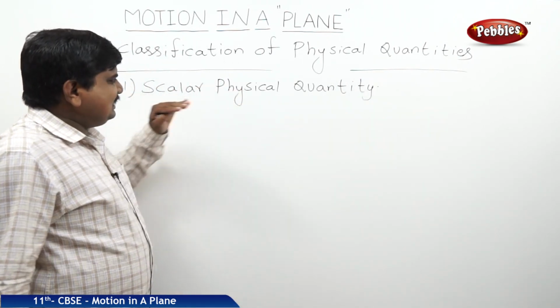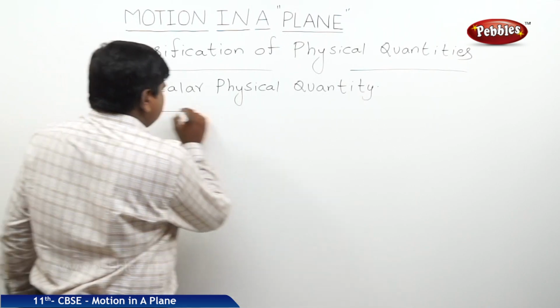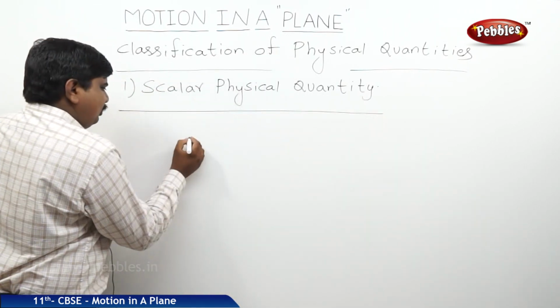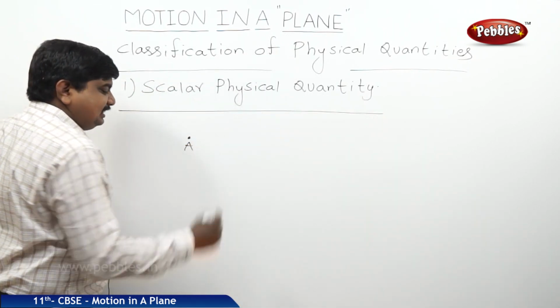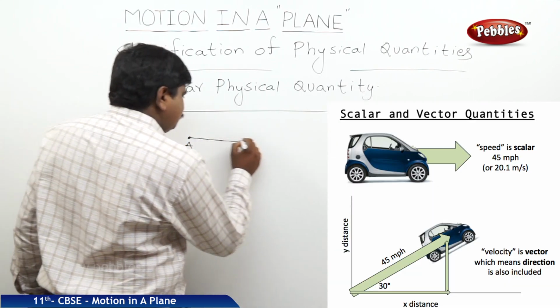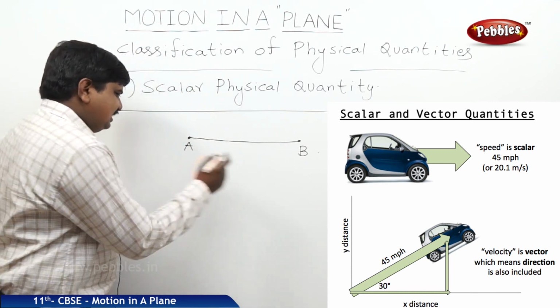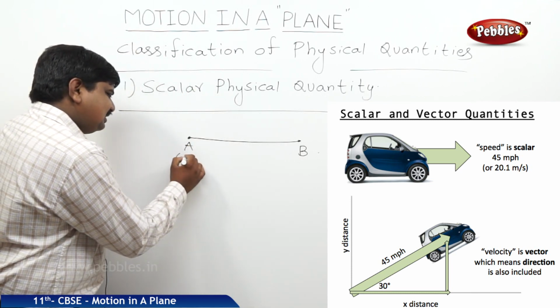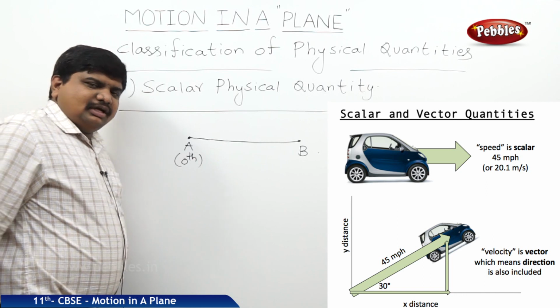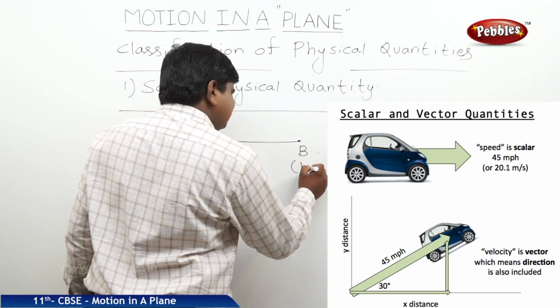What is the definition of this one? Let us suppose a body has started from a position A. It has moved to position B. We say that the initial position is always at the 0th position. Let us suppose the final position B is at some 100th.